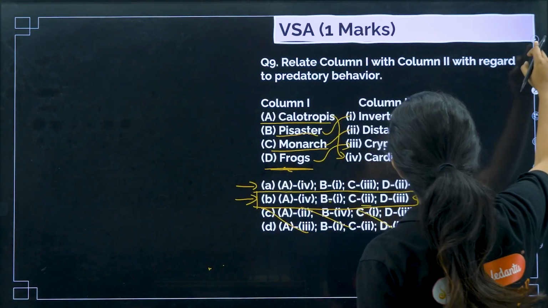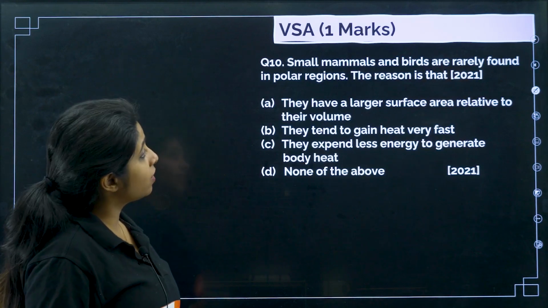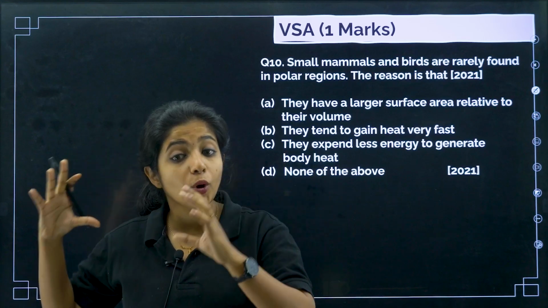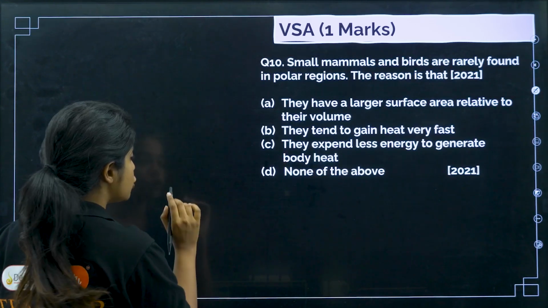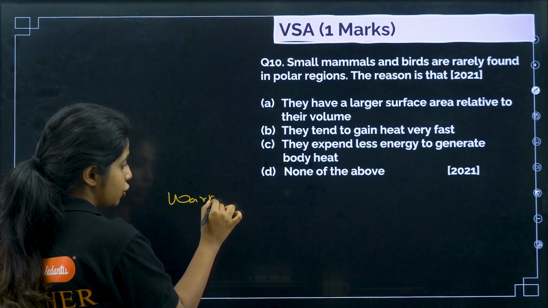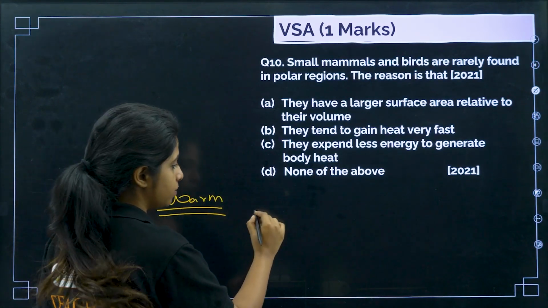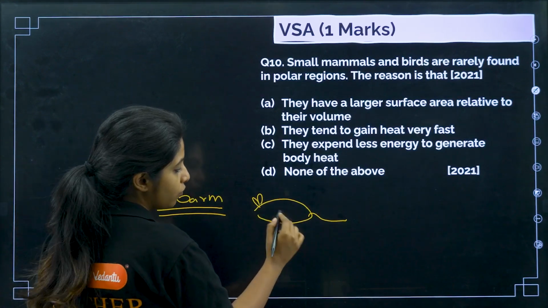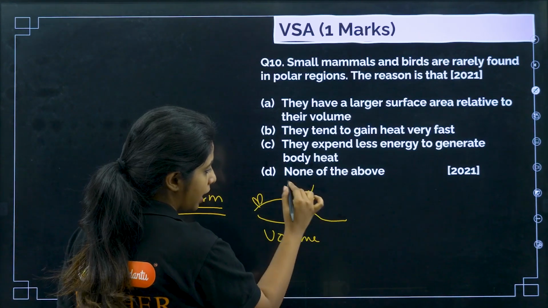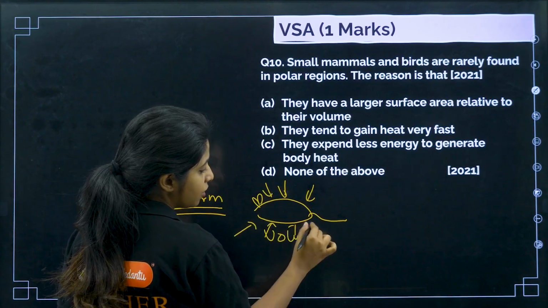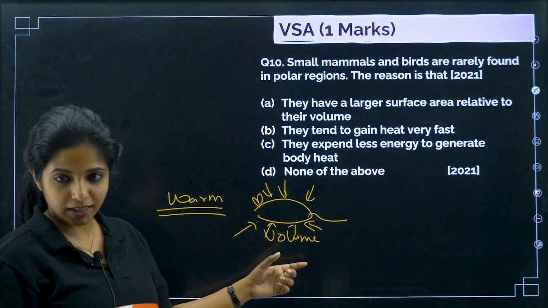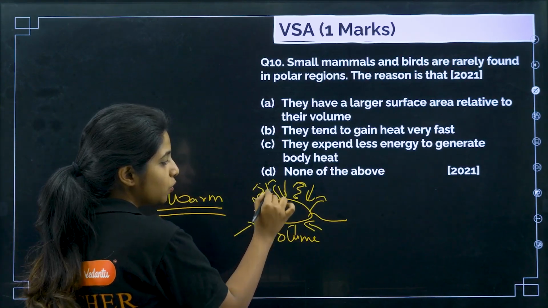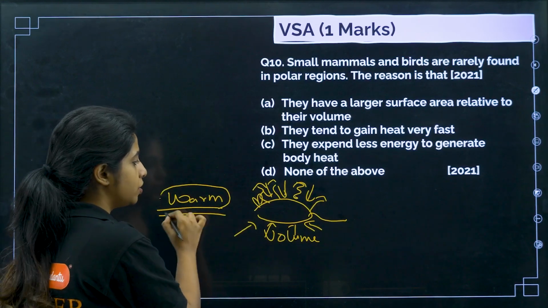Defense mechanism. Now, small mammals and birds are rarely found in polar regions. The reason is that, my dear children, in a cold region, the main thing is that you should be warm. There should be warmth maintained. Now, if you are a small organism, in respect to your volume, the surface area is more. There will be high surface area, and they are going to lose a lot of heat. And if they lose a lot of heat, can they be warm, my dear children? No, they cannot be warm.